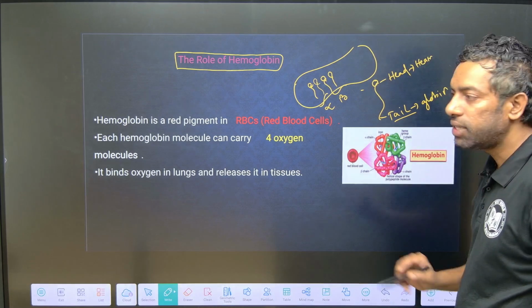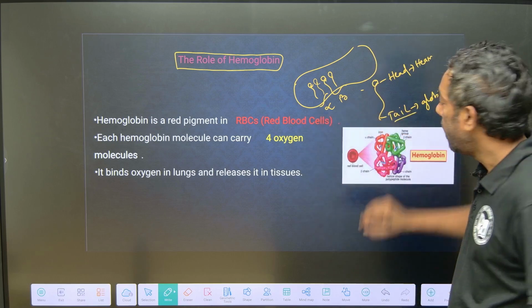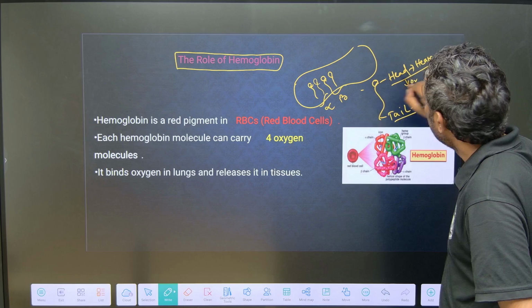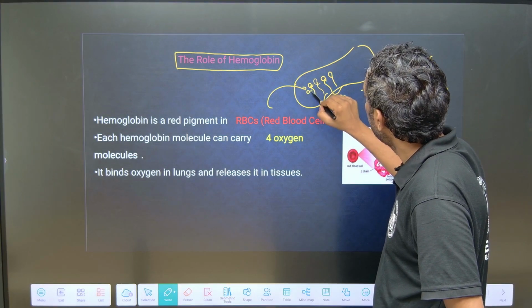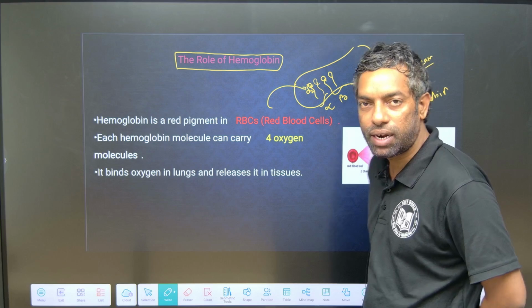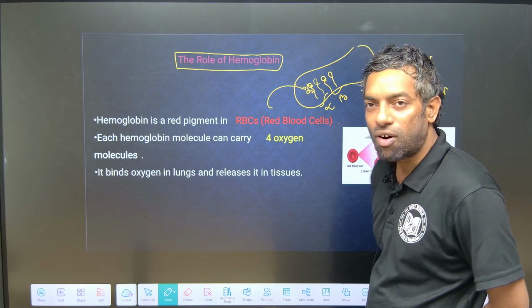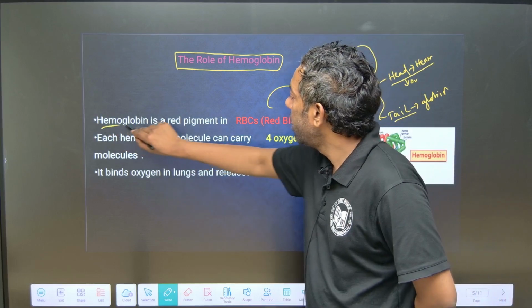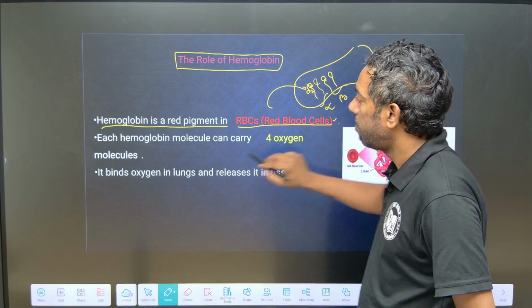One question: which part of hemoglobin carries oxygen? The head part carries oxygen. Oxygen binds only in the hemoglobin head part, not the tail part, and carries oxygen into the tissue. Hemoglobin is a red pigment in the RBC.